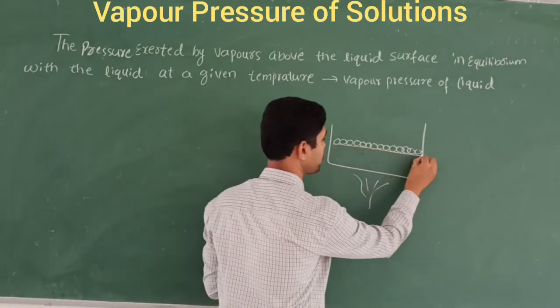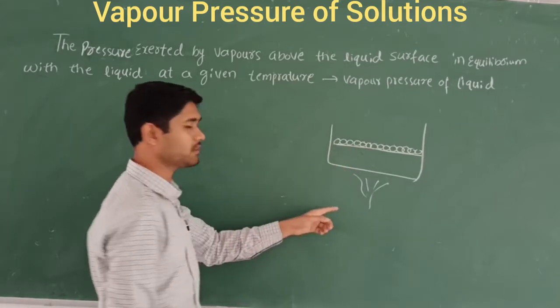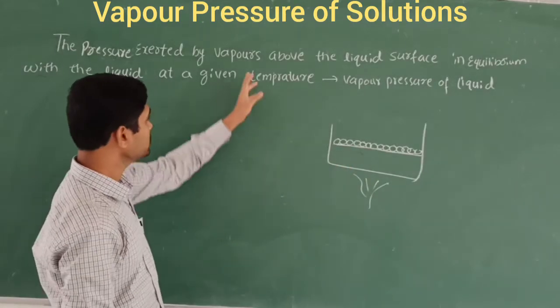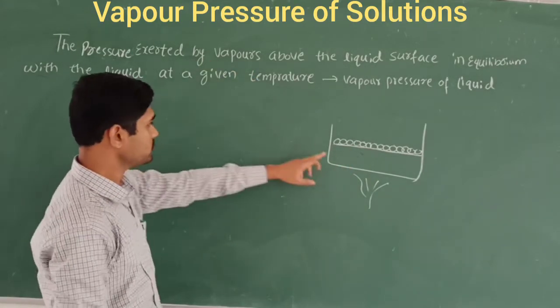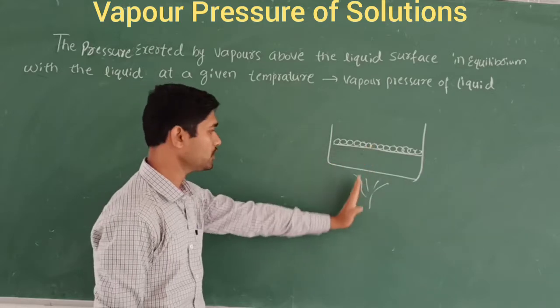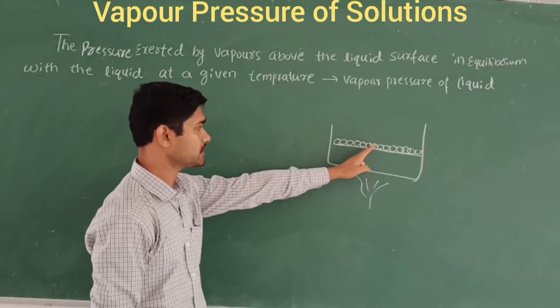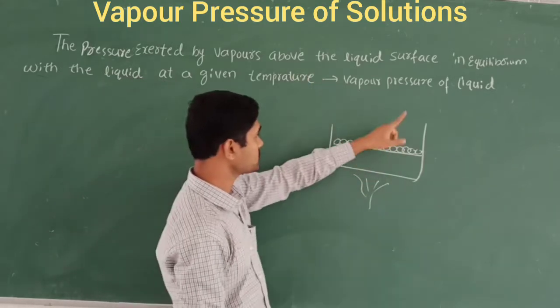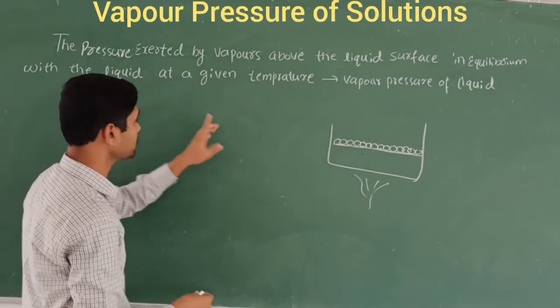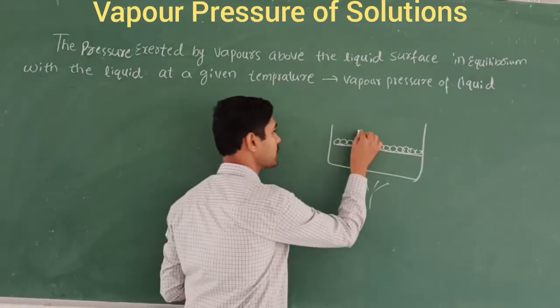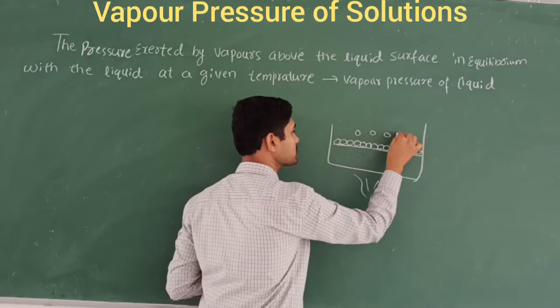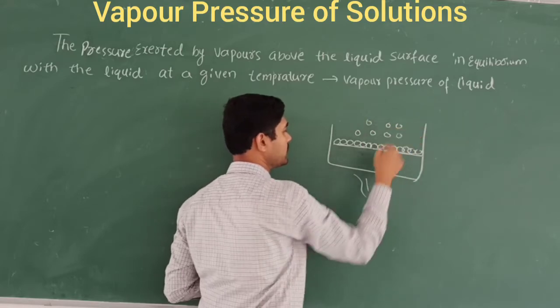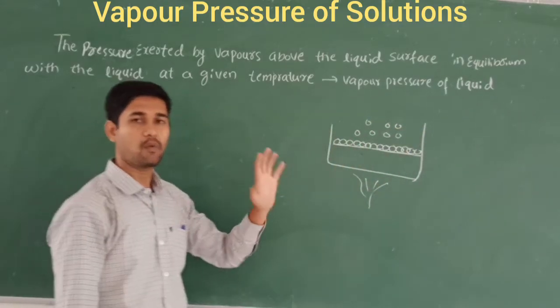This is called the surface of the liquid. The pressure exerted by these molecules above the liquid surface, in equilibrium with the liquid at a given temperature, is called vapor pressure.